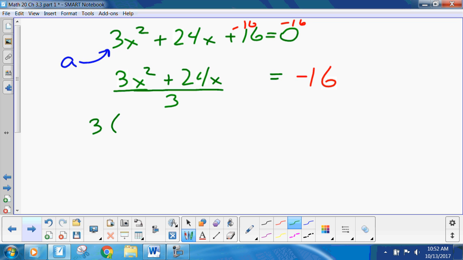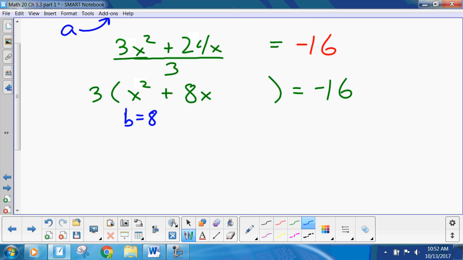So you get 3 times x squared plus 8x equals minus 16. So we've done a little bit of cheating. Well, not cheating. We factored out 3. Now, depending on who's taught you this, you may have seen this before. Some people insist on factoring a 3 out of both sides to keep the numbers simple. I don't, because I'm lazy. Anyway, let me show you.